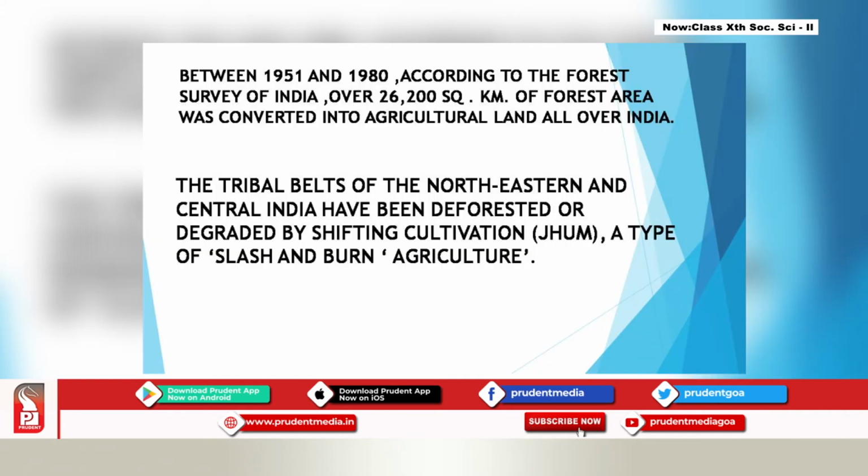And we have a record of this between 1951 and 1980. According to the Forest Survey of India, over 26,000 square kilometers of forest area was converted into agricultural land all over India. The tribal belts of northeastern and central India have also been deforested or degraded by shifting cultivation, which is called jhum cultivation, a type of slash and burn agriculture. So there are various causes for the depletion of flora and fauna in India.